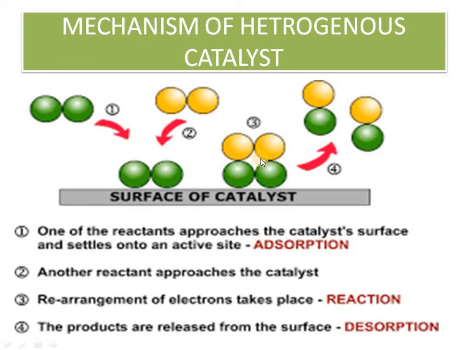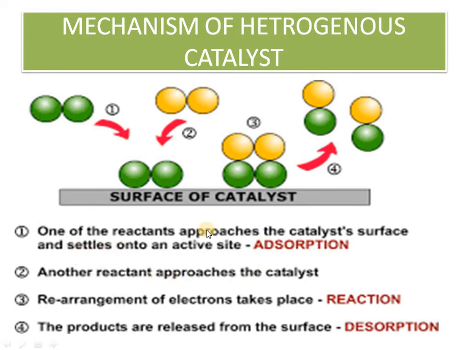Next, the mechanism. As I told you already, adsorption and desorption are the most important areas here, along with the chemical reaction taking place on the surface of the solid. When one of the reactants approaches, meaning there is movement of the reactants towards the solid surface, this is called adsorption, and the solid surface must have active sites. Active sites have a tendency to form bonds with the reactants. Once the bond is formed, energy is released. That's why delta H is negative in adsorption.